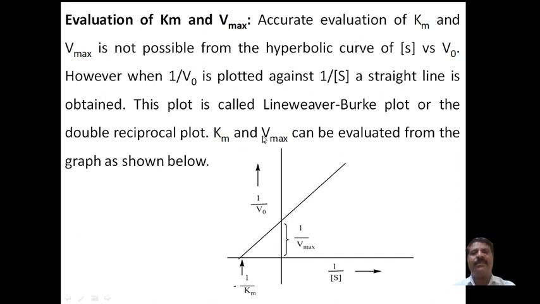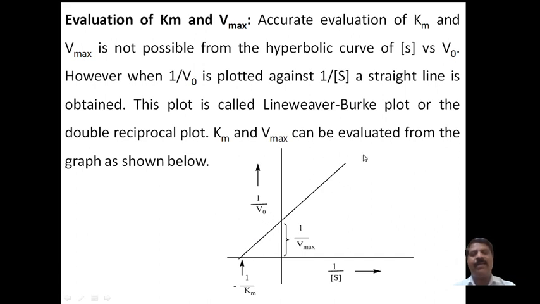Km and Vmax can be evaluated from the graph as shown here. The graph plots 1 over the concentration of the substrate against 1 over the initial velocity of the enzyme reaction.